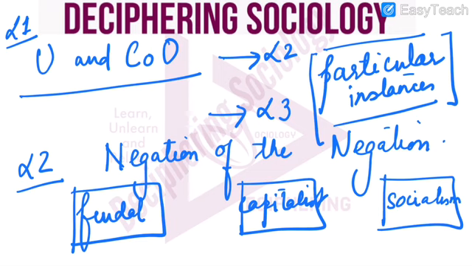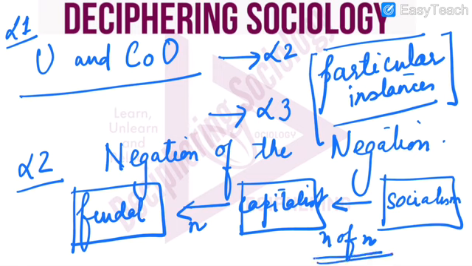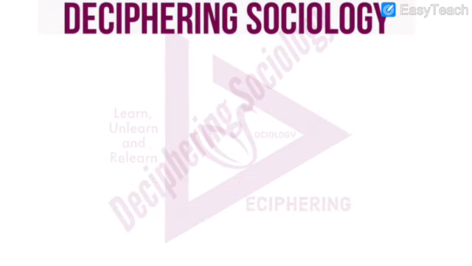So capitalist society was a negation of feudal society. Socialism was a negation of capitalist society, which means it was negation of negation, because capitalist society is already a negation. So this concept goes on till infinity, negation, and this is how change happens.